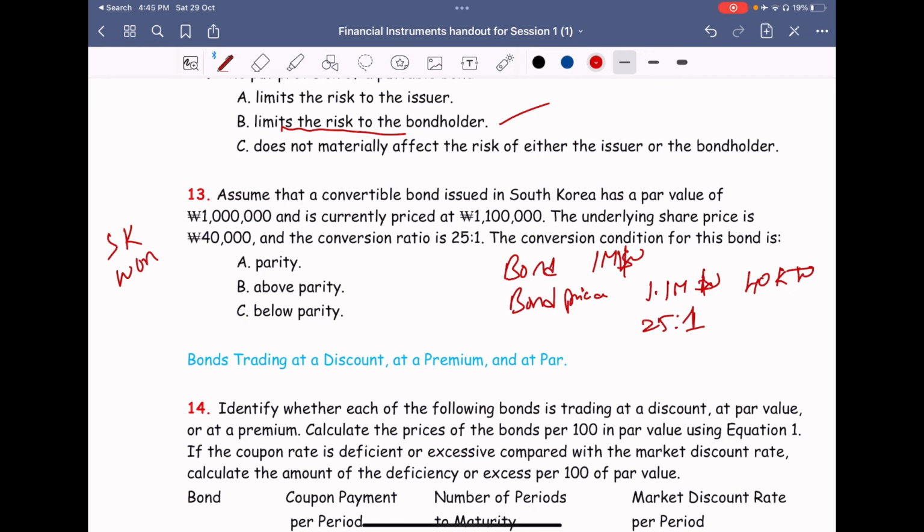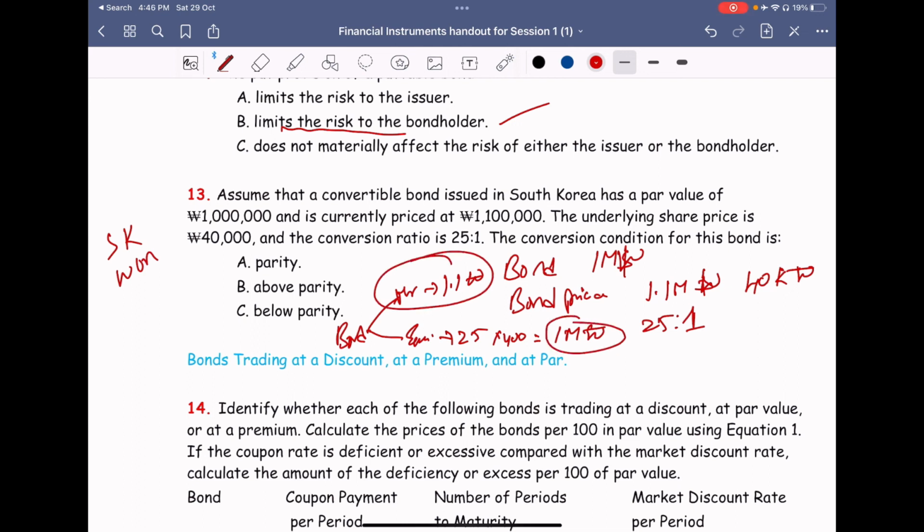Okay, if you hold this bond, you go to the market and sell it, you will get 1.1 million won. If you go to the company and convert into equity, you will be getting 25 into 40,000, which is something like 1 million won. So your market value is more than your equity value.